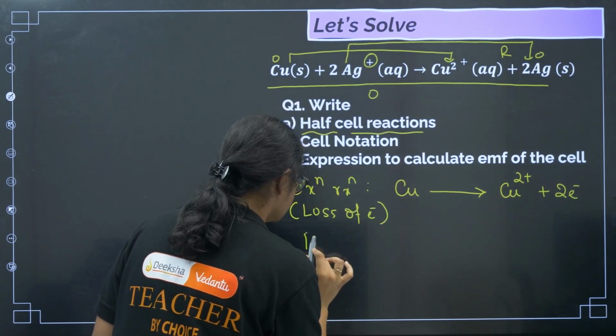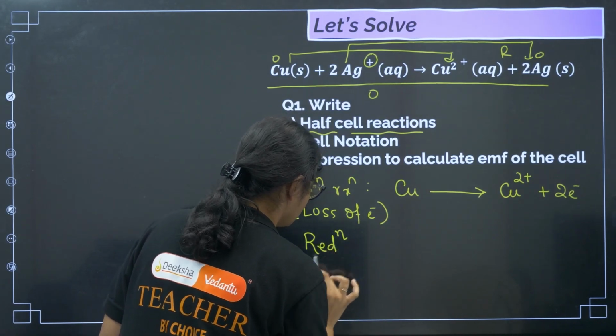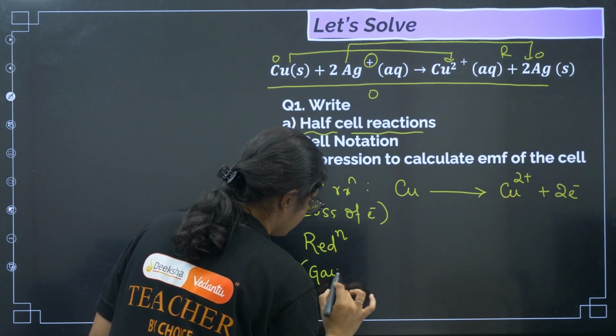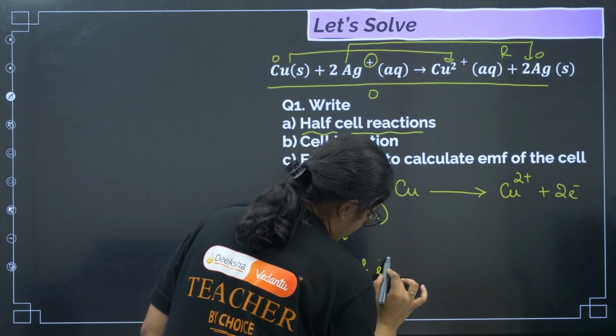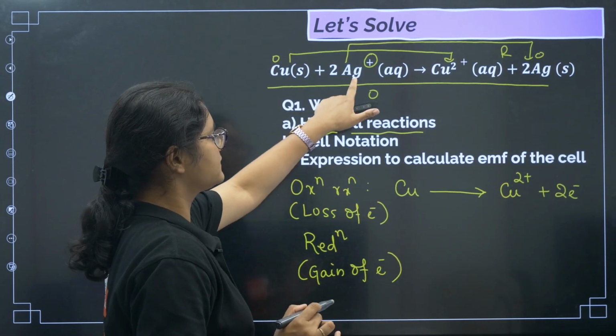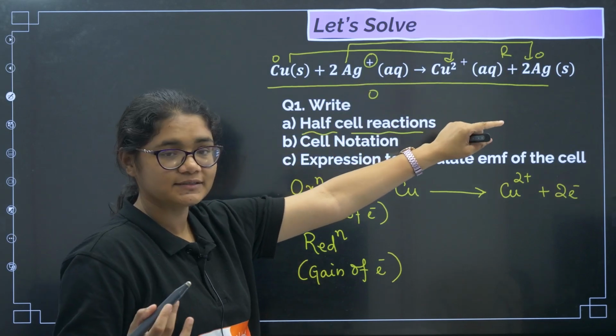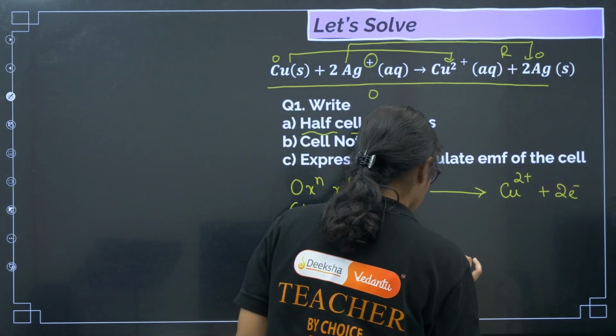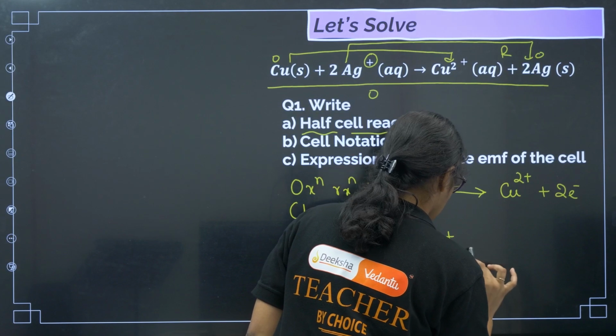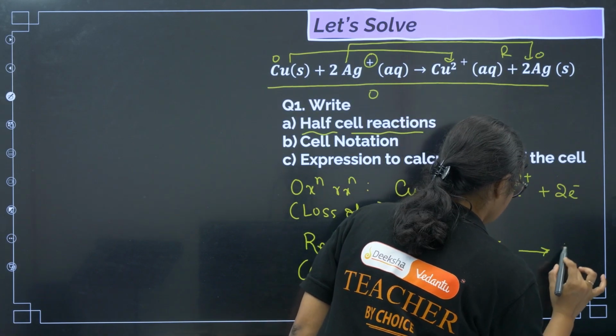Okay. Then reduction, for reduction what is there? Gain of electrons. Okay, now who is gaining electron? Silver. Ag plus to Ag, reduction is for silver. So what I'll write? Ag plus 1 electron is equal to Ag.